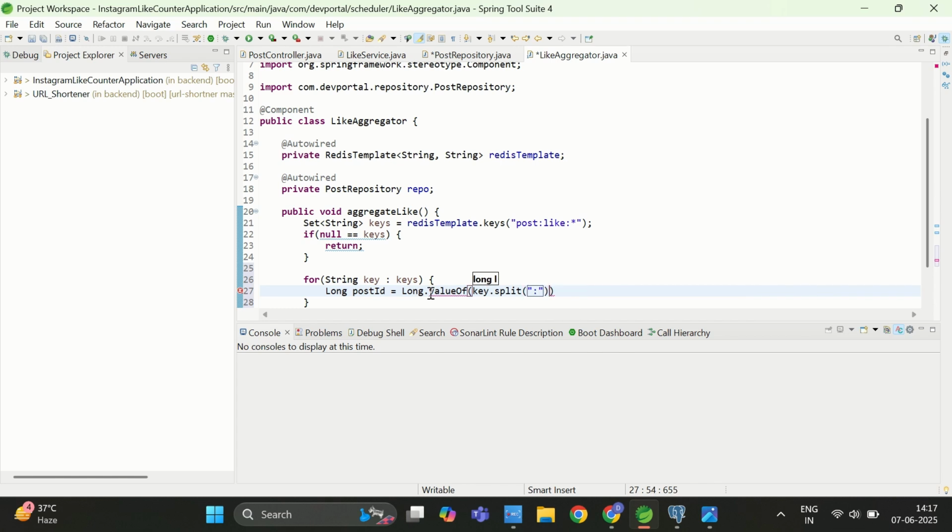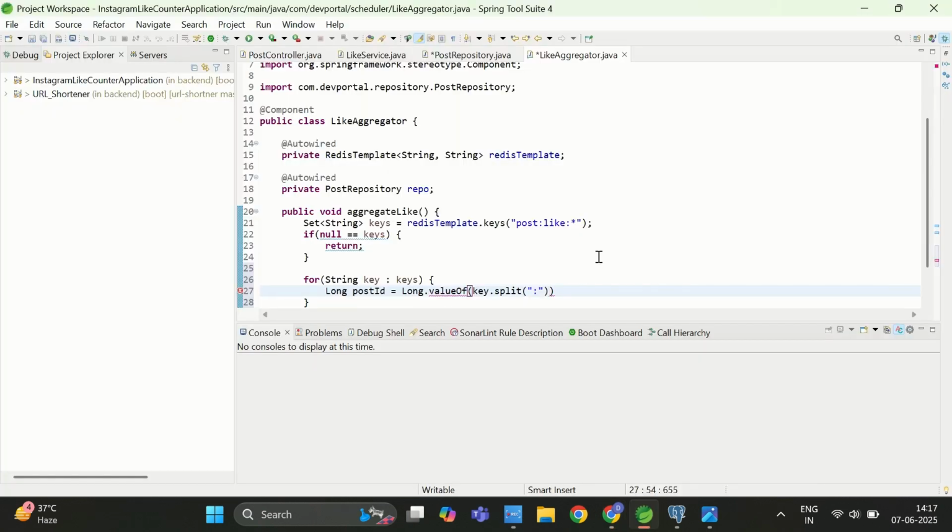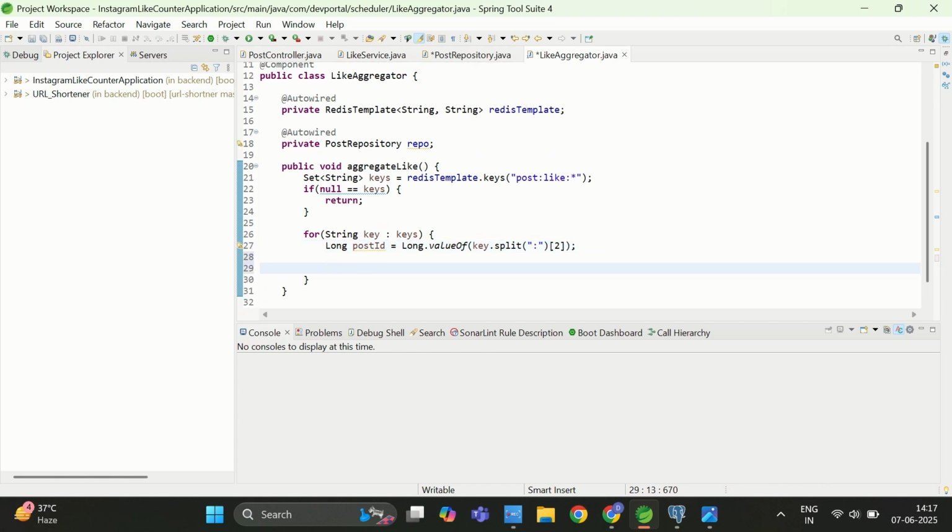Now if you observe, if I split this string, it will create an array of string. At index 0 post will be present, then at index 1 like will be present, and then at index 2 101, that is the post ID, will be present. So here I need to extract the second index value, and this value will be my post ID. This post ID I am going to use in my repo to update the count.